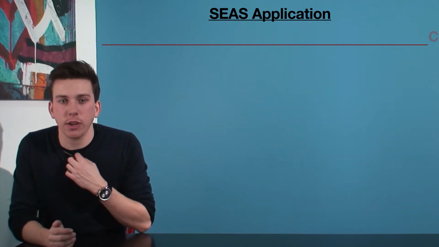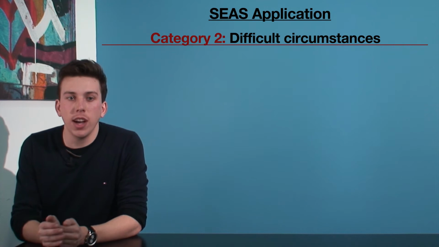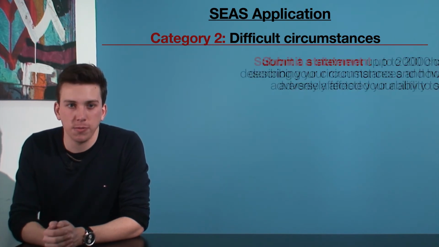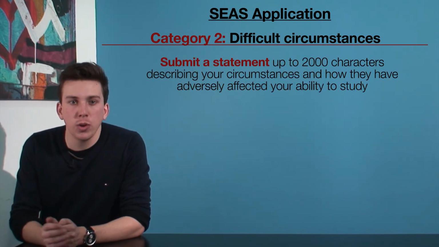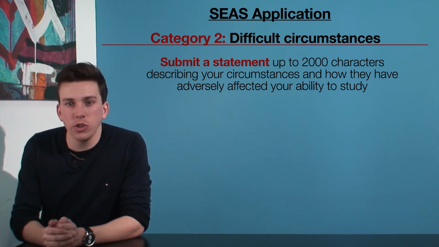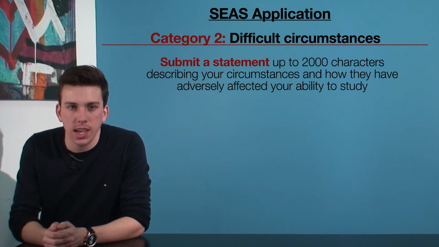Now let's move on to Category 2. Please note that the list in this category only provides some examples of difficult circumstances. You don't necessarily need to fall into one of these examples to be eligible. This is an open-ended category where you'll be required to submit a statement of up to 2,000 characters describing your circumstances and how they've adversely affected your ability to study.